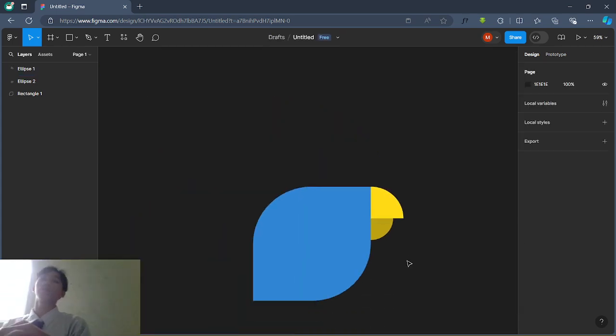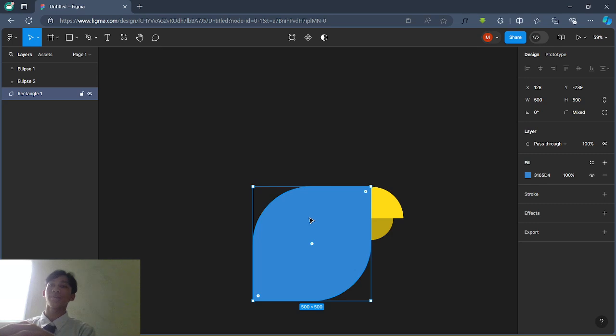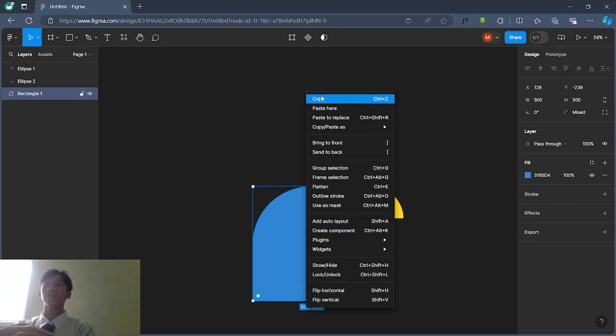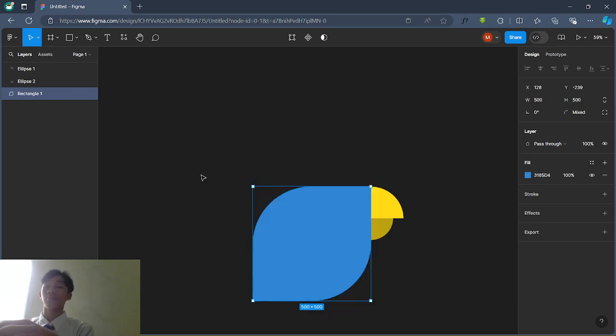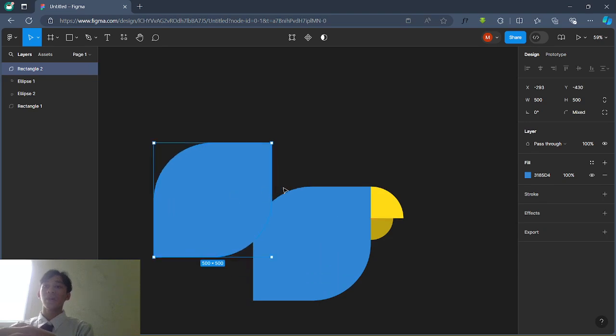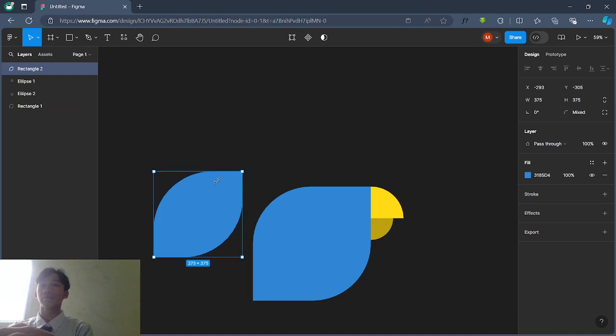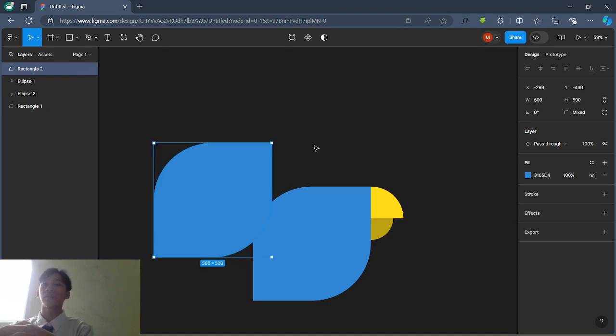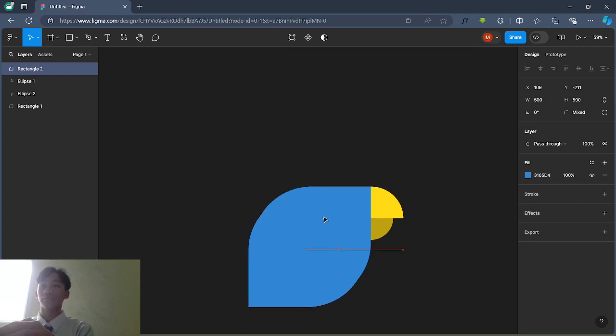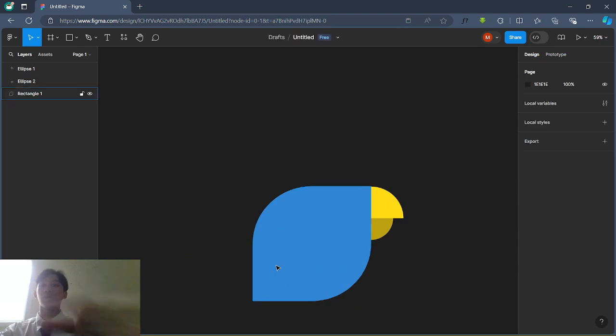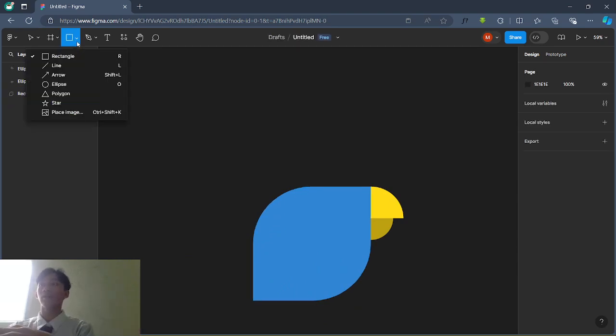Now we have this bird in here, and then we need to add wings. Let's copy in here and paste right here, and then make it smaller. Oh, I think we cannot, so we need to make our own.